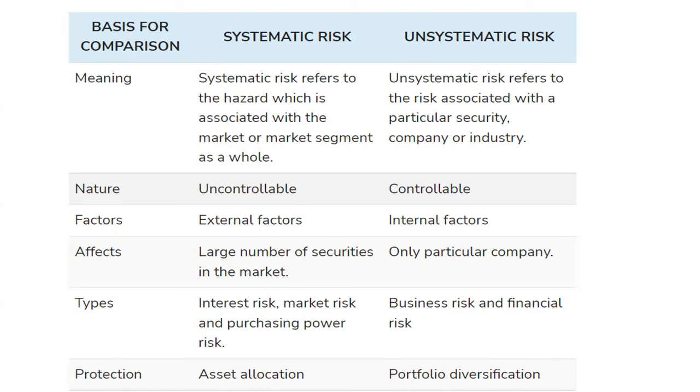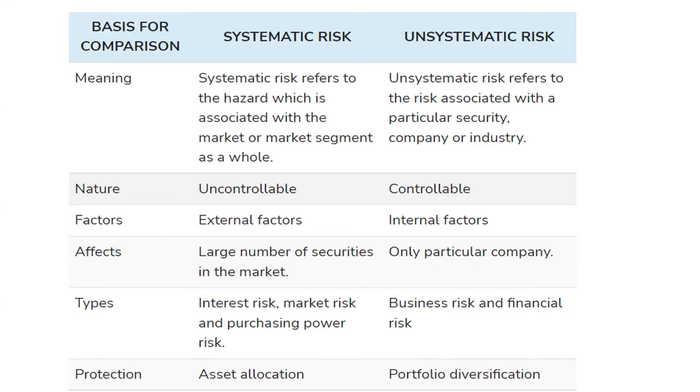Unsystematic risk is generally associated with the organization. It refers to the risk associated with a particular security, company or industry. Whenever we talk about a specific thing, it is related to unsystematic risk, and whenever we talk about the whole market, it is systematic risk.